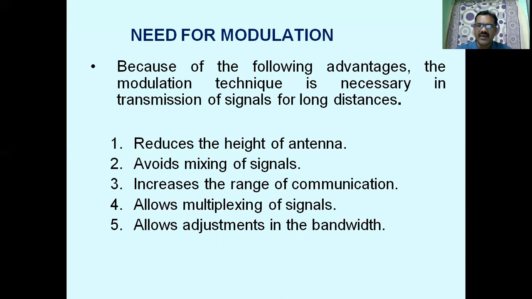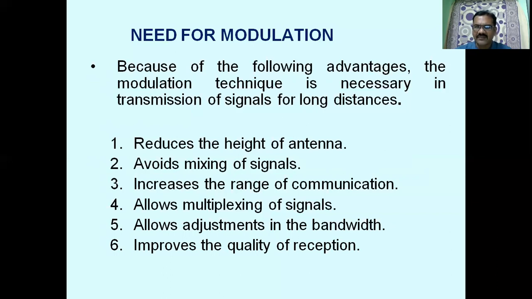So modulation provides us the adjustment of bandwidth for exchange of signal to noise ratio. It also improves the quality of reception. At the receiving end, the quality of the signal should be very good such that the reproduction of the original signal can be done in a proper manner.